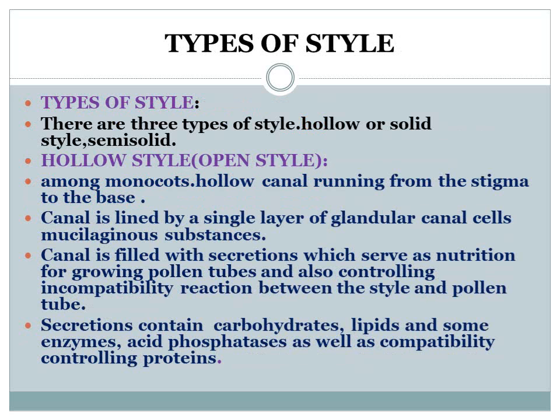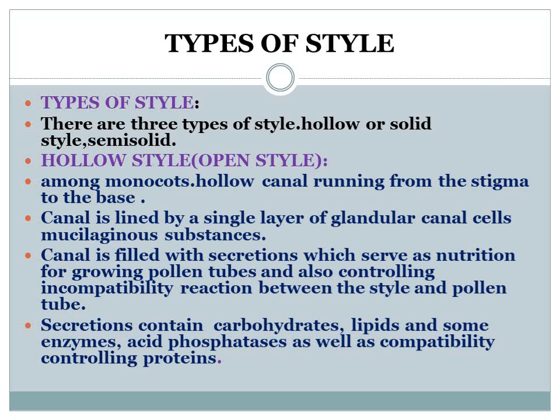Now, the types of style found in the ovule that you are going to see: solid or closed style, hollow style, and semi-solid. There are three types. First we are going to see the hollow style.